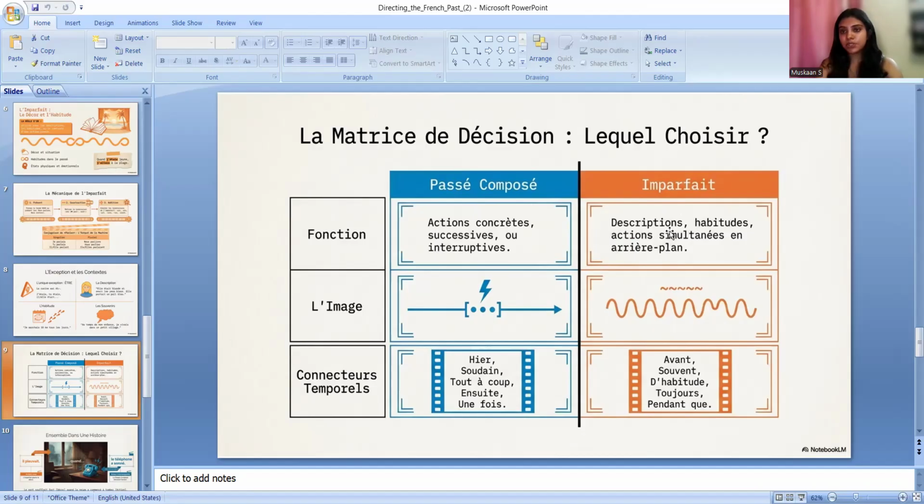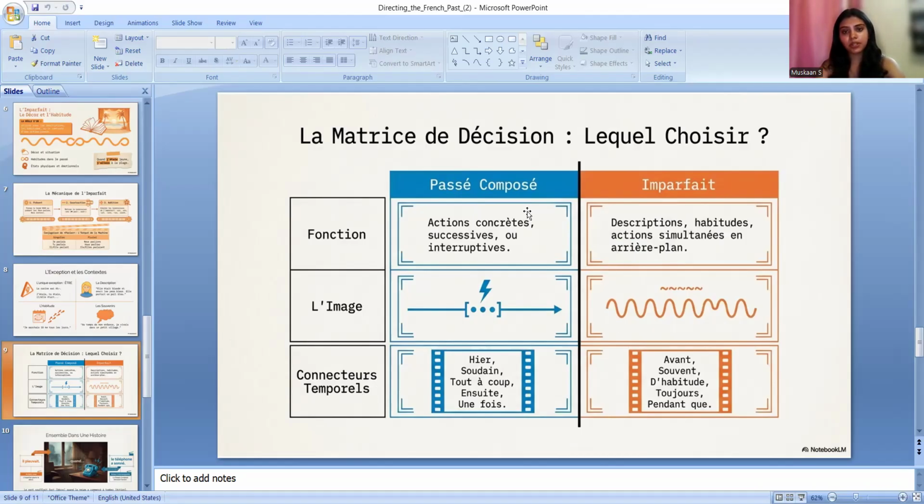See, in imparfait: description, habitude, action simultanée, arrière-plan. Arrière-plan is background. Okay. So when an action is still going on or we are describing something, our habits, or memorizing something, souvenir, for that we use imparfait. And if nothing is like that, then we use passé composé when the event has already completed. In imparfait, we also talk about our sentiments in the past, our emotions.